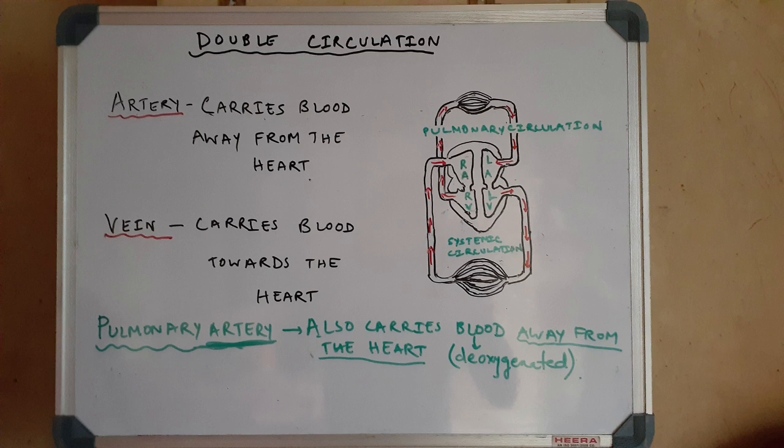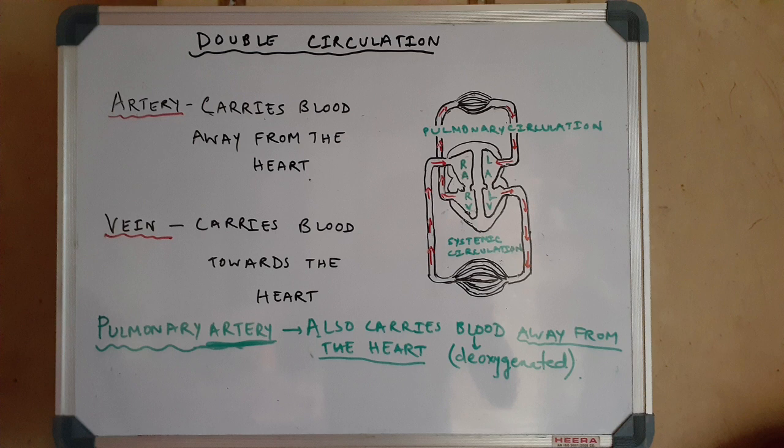When the deoxygenated blood reaches the right atrium through the vena cavas, it enters the right ventricle, from where the pulmonary artery carries it to the lungs for oxygenation. Now the pulmonary veins bring back oxygenated blood from the lungs to the left atrium. Now this part of circulation is regarded as pulmonary.